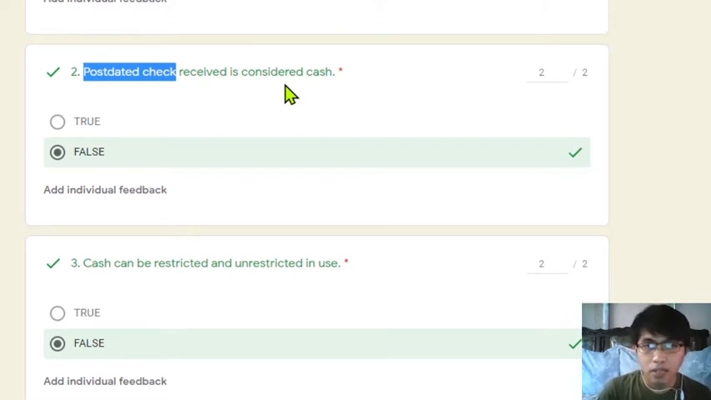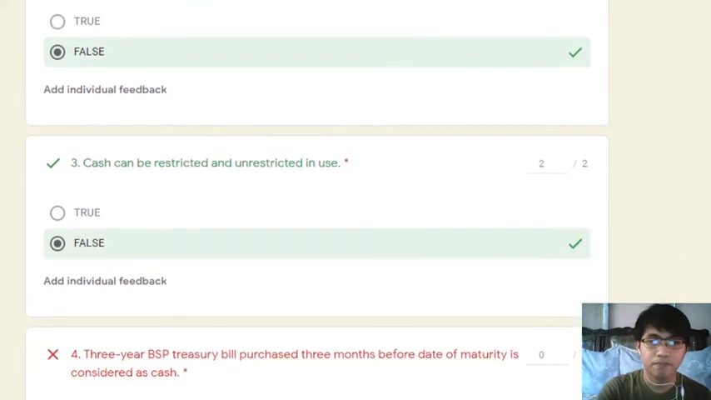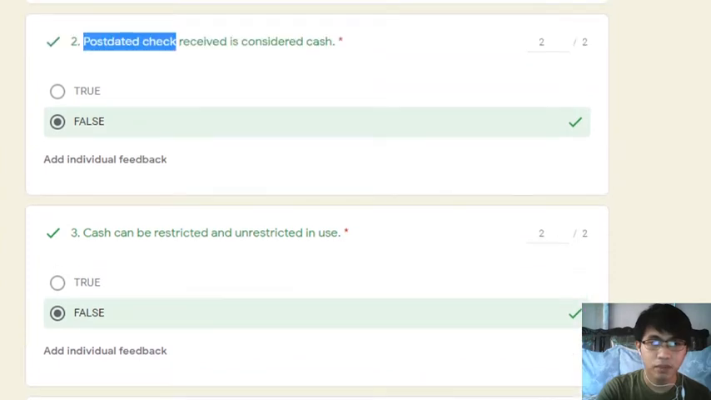So, nasa iyo na ba ang control and possession of the items of cash? No. So, the answer is false. Lagi mong iisipin if the possession and control of the item is in you, pwede mo siya i-classify as cash. Answer for number 2 is false.